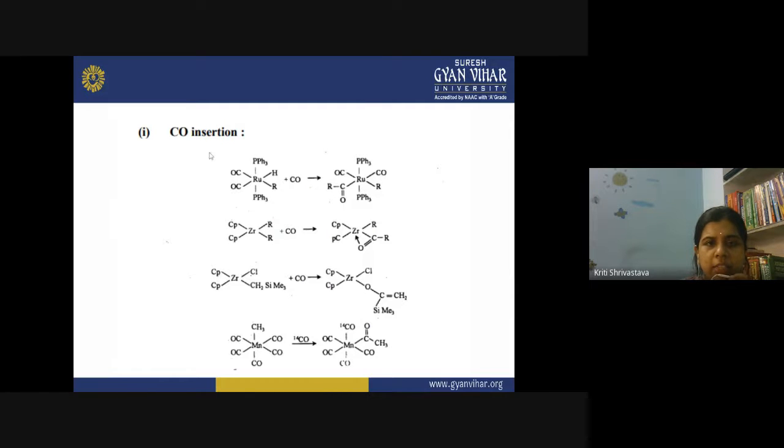Most common is the CO insertion reaction. These reactions have their independent existence where you can insert a carbonyl group into the metal complex. Like here in case of ruthenium complex, you can see this R group. The CO is transferred to one of the R groups and then another CO is attached here in the product. So what type of reaction is this? We have already seen these types of reactions, and can you tell me the name of this reaction?